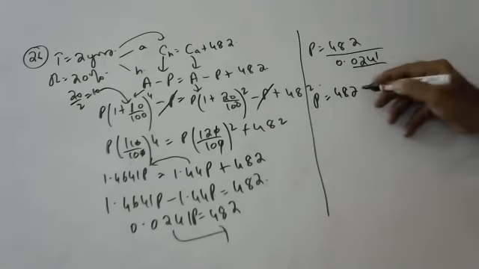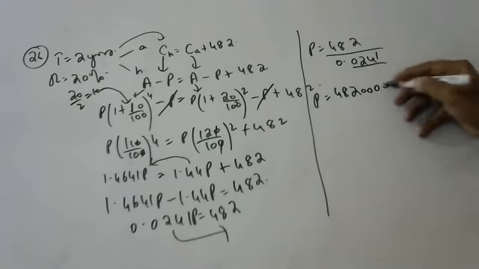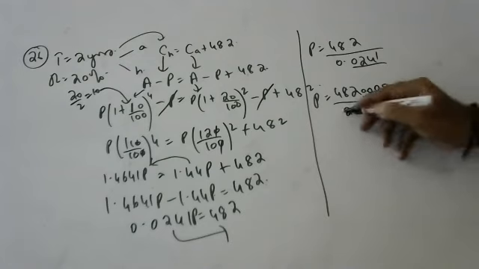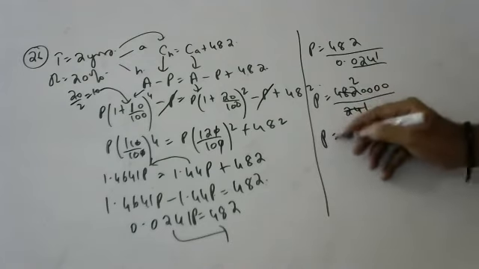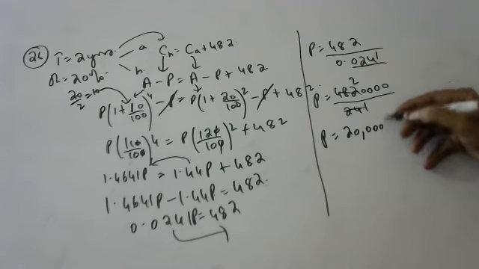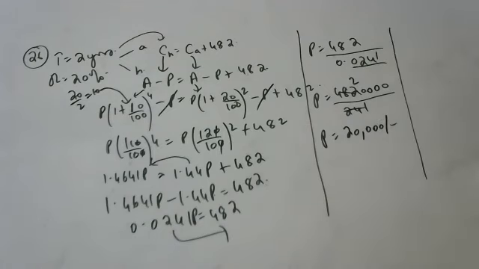After the decimal there are 4 zeros, so 482 by 241. 241 twos are 482. So the principal is 20,000. When we compound half yearly rather than annually, you will get 482 rupees more if you compound half yearly. That should be the question. I hope everyone understood the sum, and thank you to those who helped me.